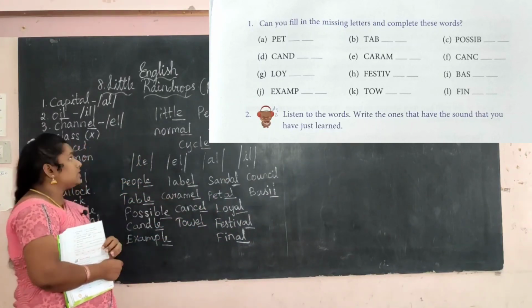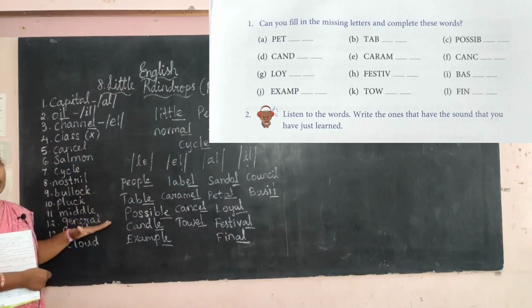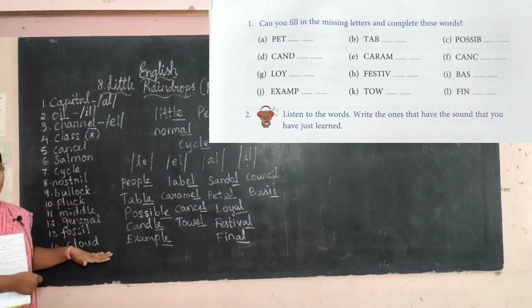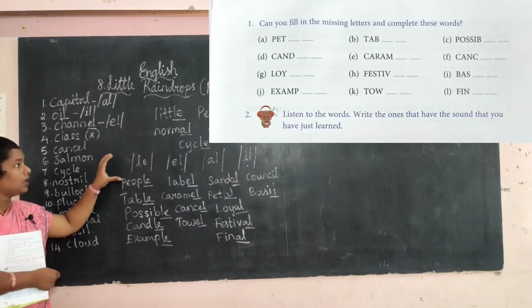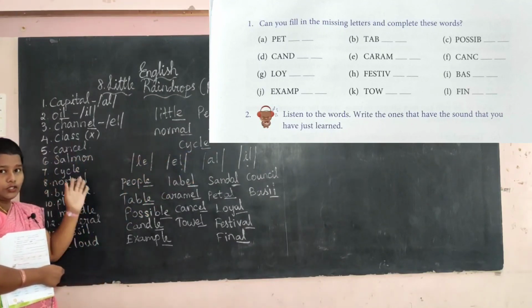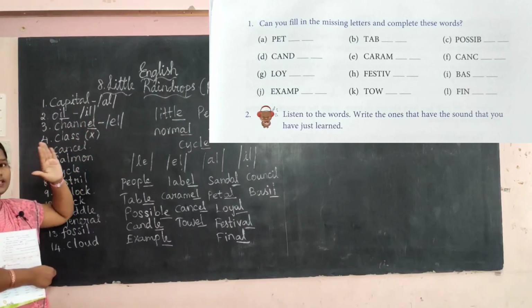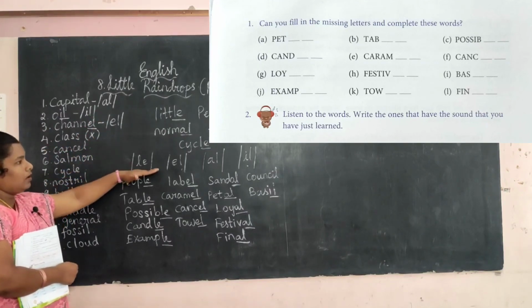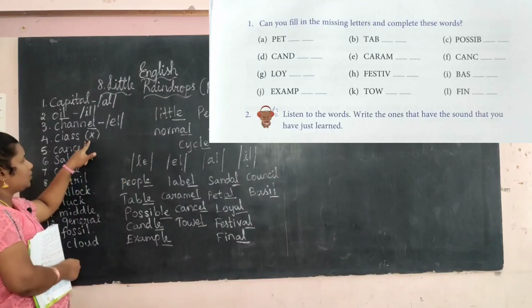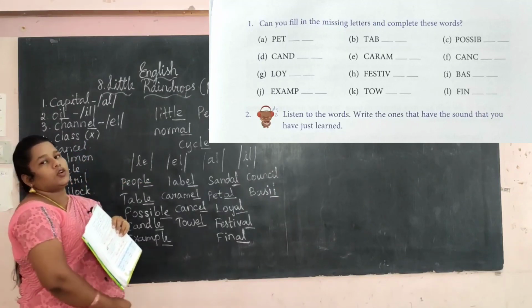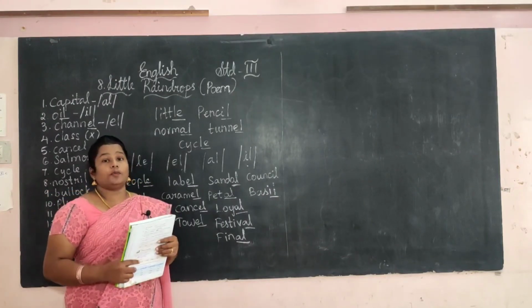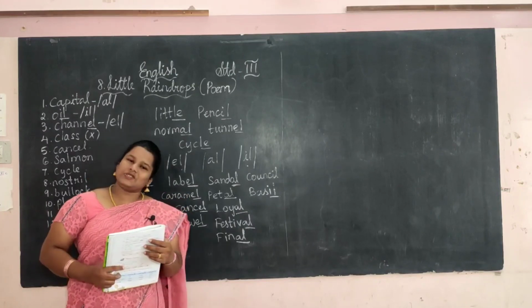These are all under the IL sound. And your homework is the remaining 10. You want to find where these sounds are used. If they are used, you want to write like this. If there is no such sound, you want to put cancel. Okay, this is your homework, students. Okay, students, I hope you all understand this topic. Thank you, students.